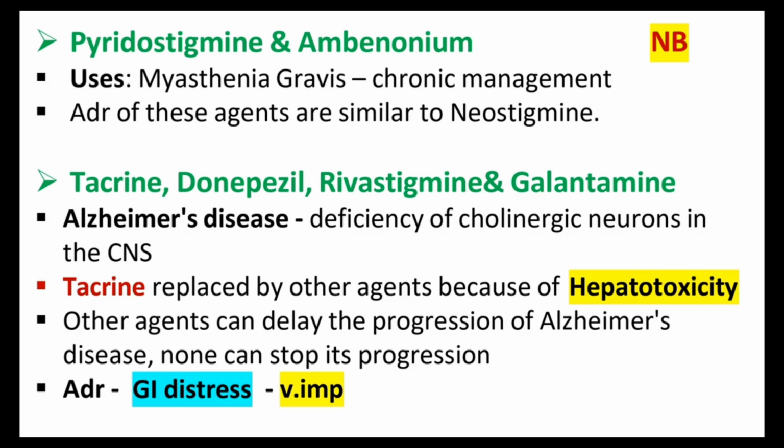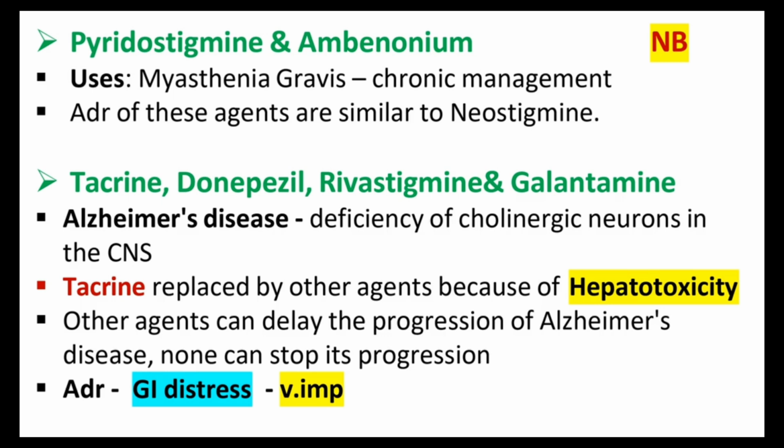Pyridostigmine, ambenonium, we already know. The use is important. It's used in myasthenia gravis for the chronic management. And the ADRs of these agents are similar to neostigmine. The main important point is myasthenia gravis, so that's why I mentioned only that one. If you want detail about this one, you can check in the textbook.